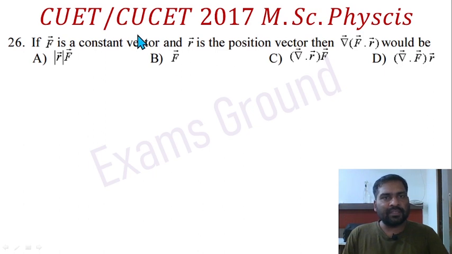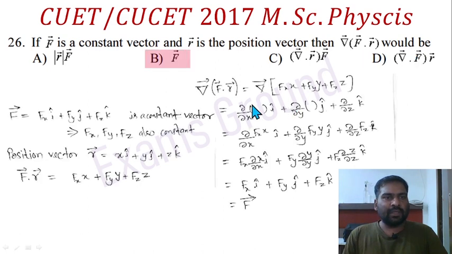Now I am going to start the CU CET 2017 MSc Physics paper. Question number 26. If vector f is a constant vector and r is a position vector, then gradient of f dot r would be. Just solve it.